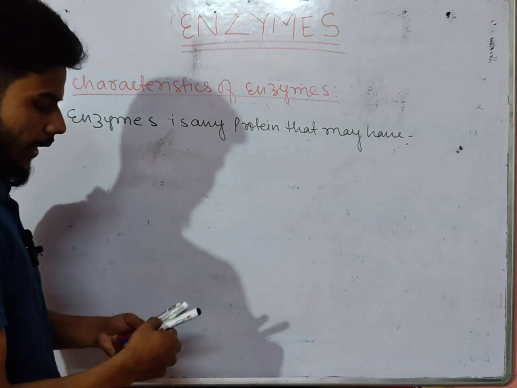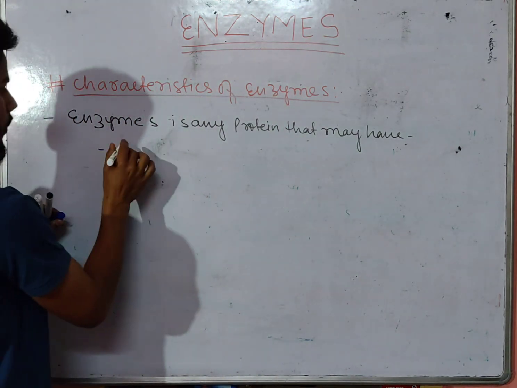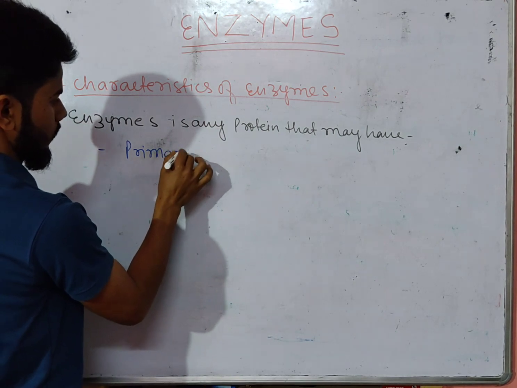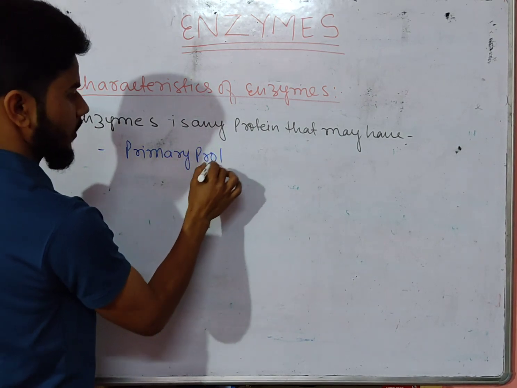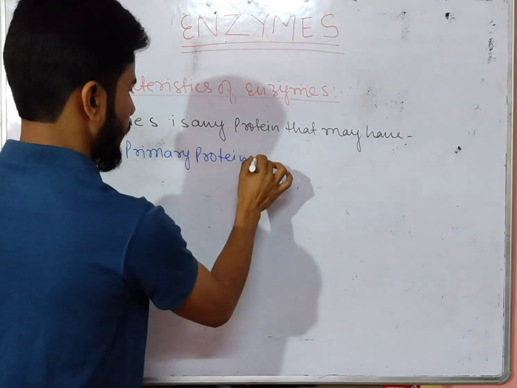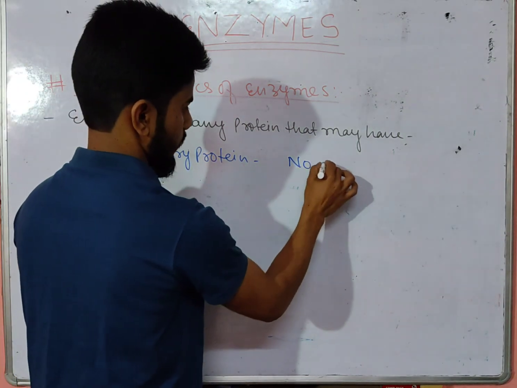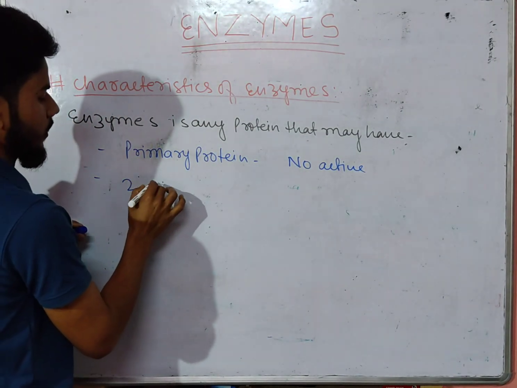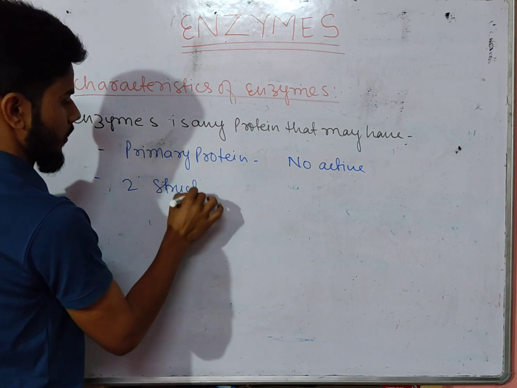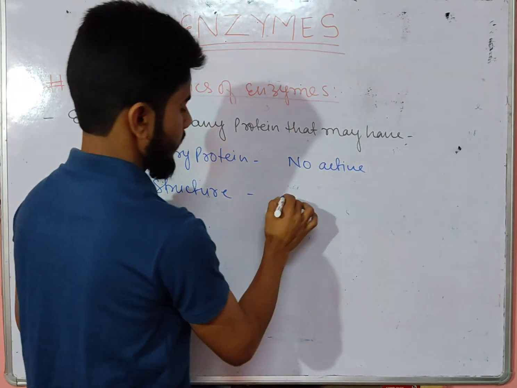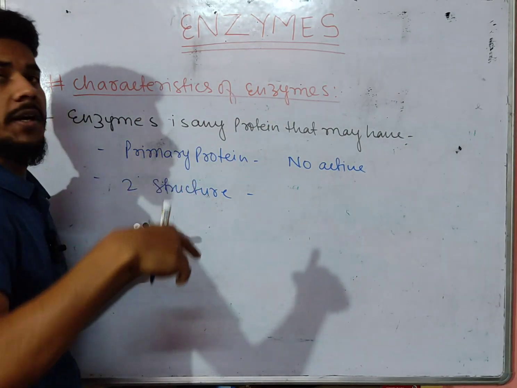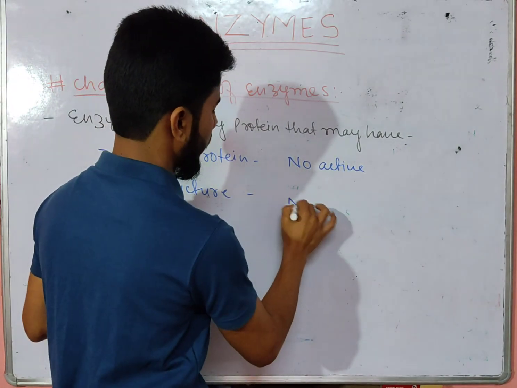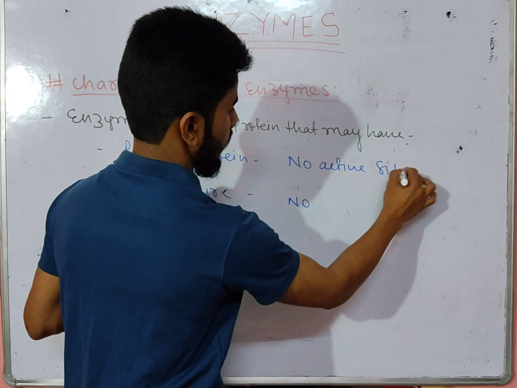So an enzyme is any protein that may have, first, the primary structure, the primary protein. It is the linear protein, but it has no active site. Next, the secondary structure, or secondary protein. It is a helical structure, like a rotated ladder, just like in buildings. It also has no active site.